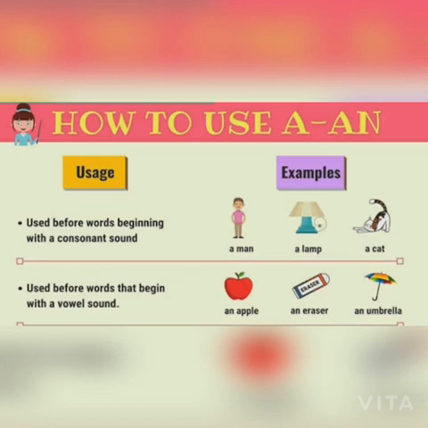Rule number 3. When H is silent in the given example, at that time article an is used. For example, an hour, an heir, an hourly bus service, an honest person. In all these examples H is silent, so we have to use article an.